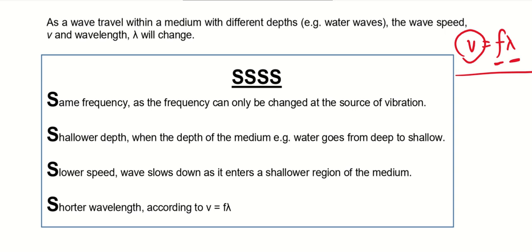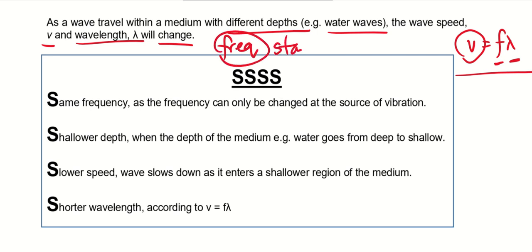But as a wave travels within a medium with different depths, for example water waves, the wave speed V and the wavelength will change. Okay, so the wave speed and wavelength will change. What doesn't change is the frequency. Okay, the frequency stays the same. Please write this down. Okay, and I have summarized this in this segment here.